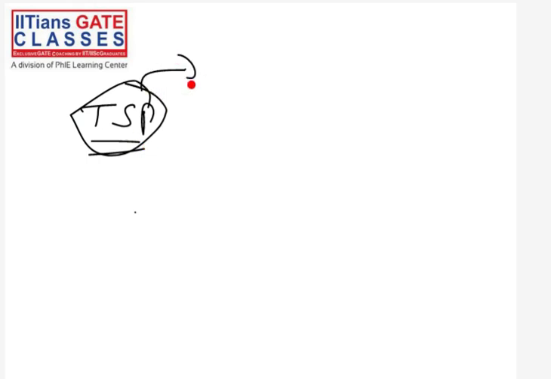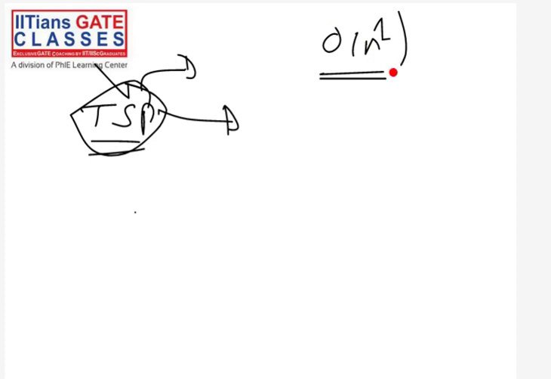There are also many other problems for which we do not have any efficient solution right now. But let's assume that you provide an efficient solution for this problem. Let's assume you provide an order of n square solution, or maybe order of n cube, or maybe order of n power 10. So basically some polynomial time solution.